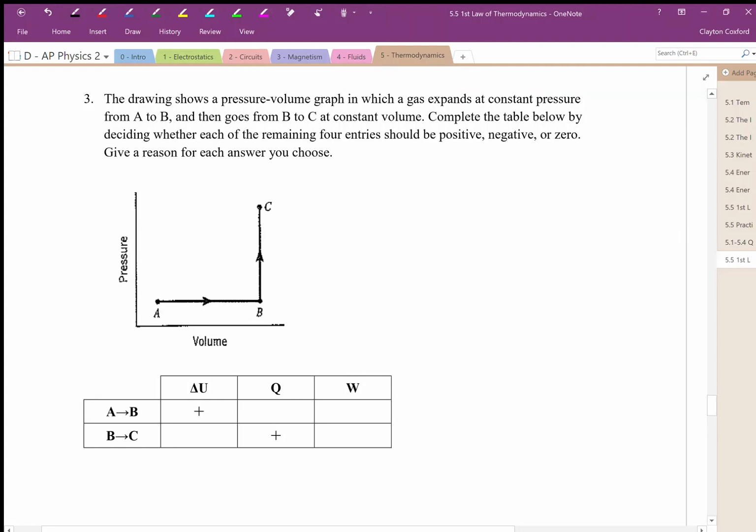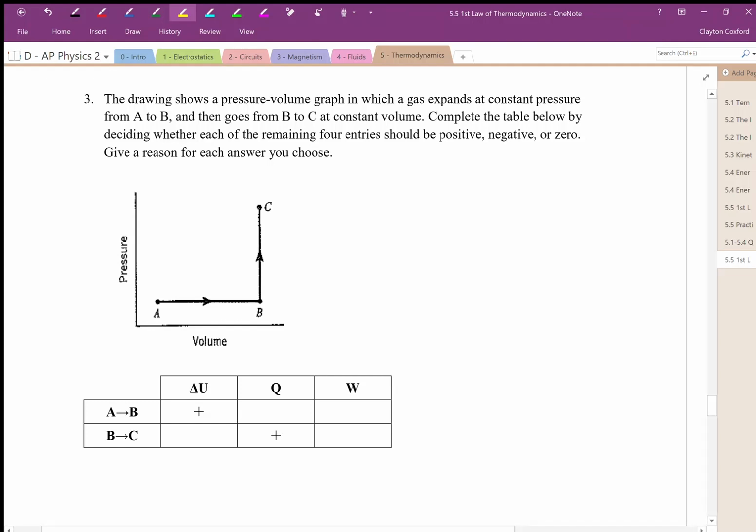Okay, let's look at this next example. So what we have here is a pressure volume graph, a PV graph, in which a gas expands at constant pressure from A to B. So over here, constant pressure from A to B, and then it goes from B to C at constant volume. And what we want to do is fill in this table below to determine the sign of the change in the internal energy, the sign of the heat, whether it's heat transferred to the system or removed from the system, and then the sign on the work, whether it's work done on the system or work done by the system.